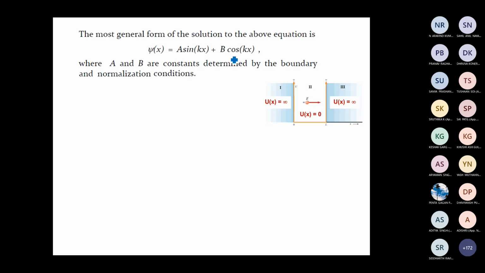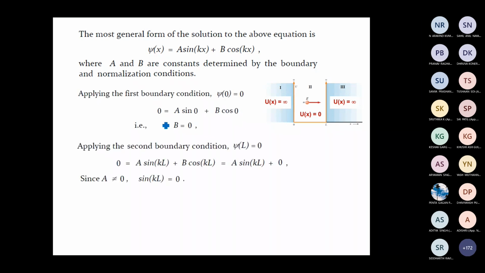By applying the first boundary condition, b is equal to 0. Then we applied the second boundary condition, psi of L must be equal to 0. While applying it, we obtained a sin kL must be equal to 0.